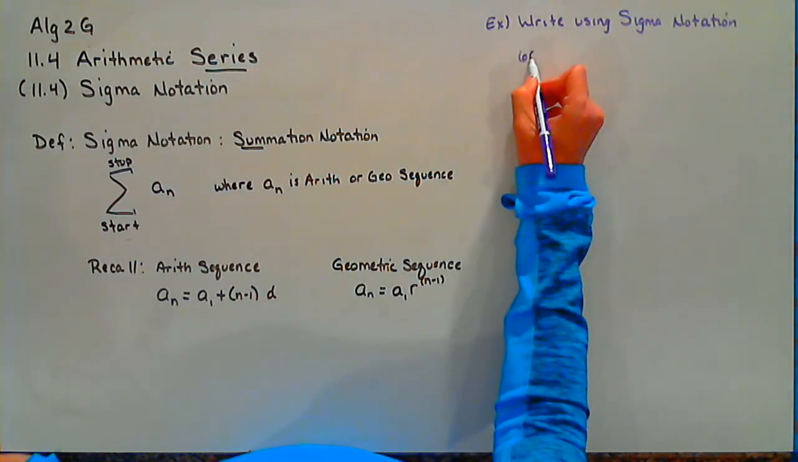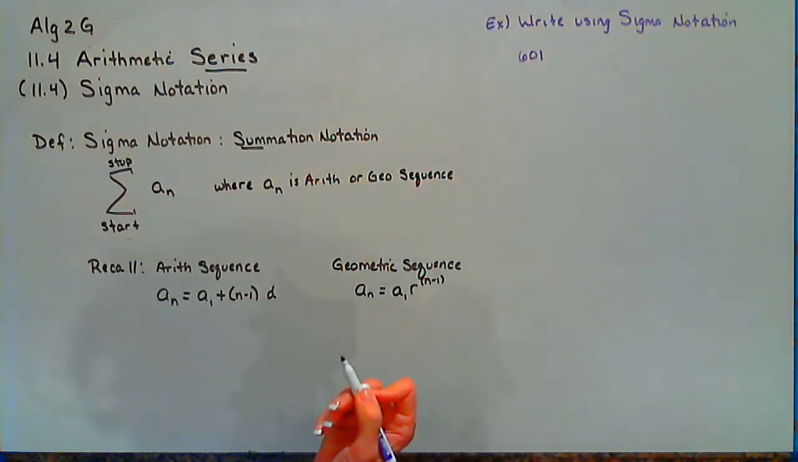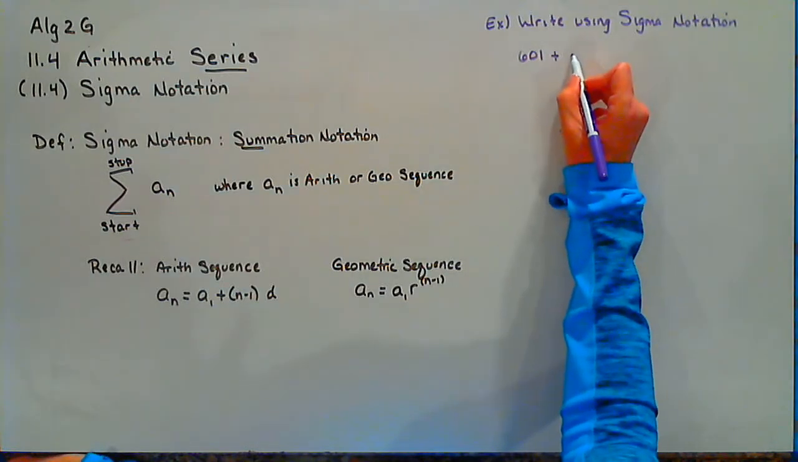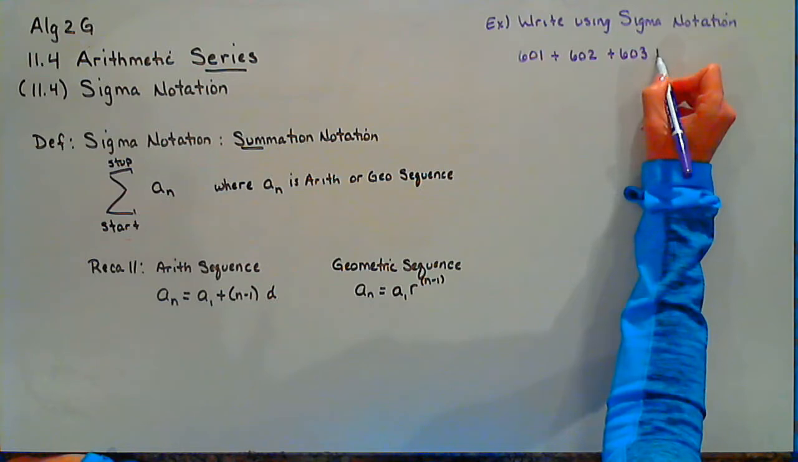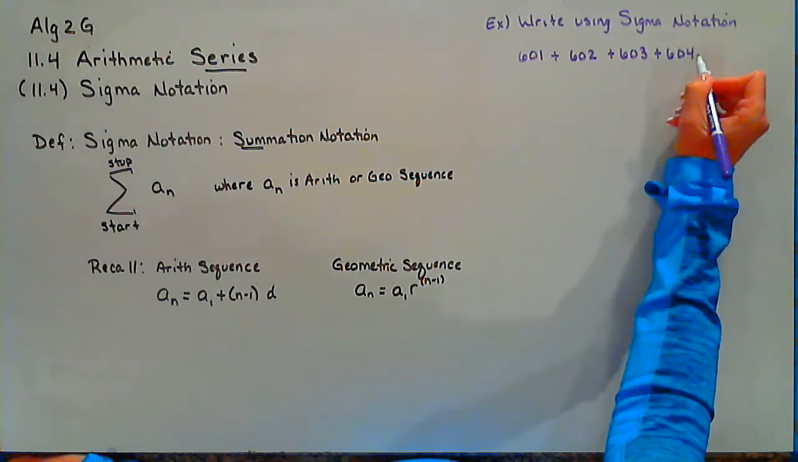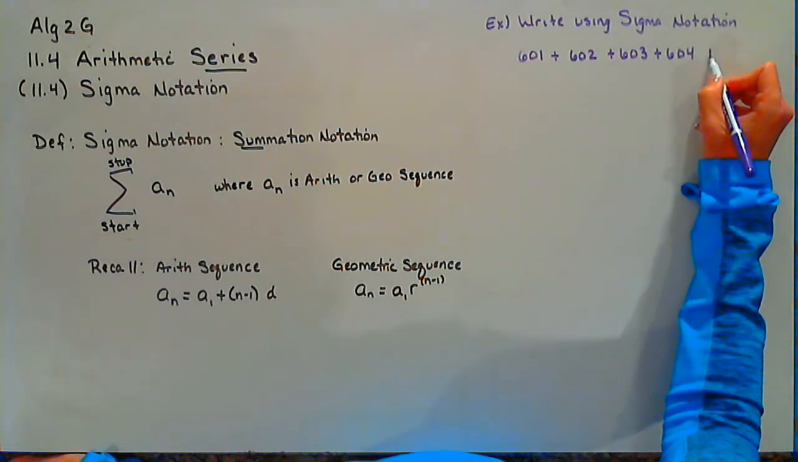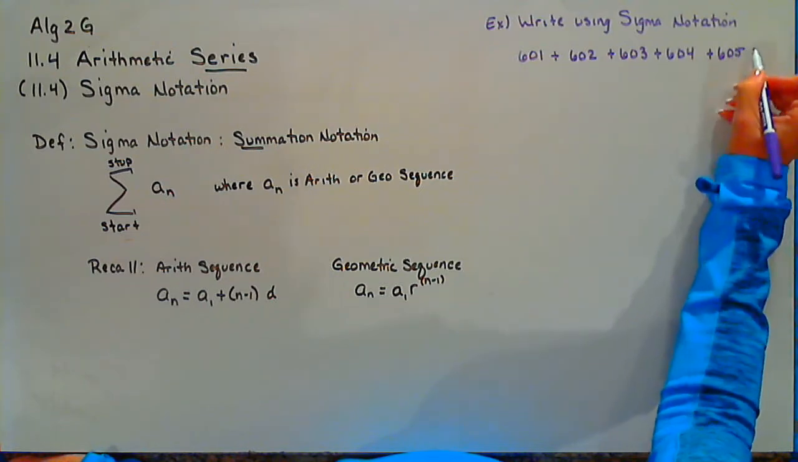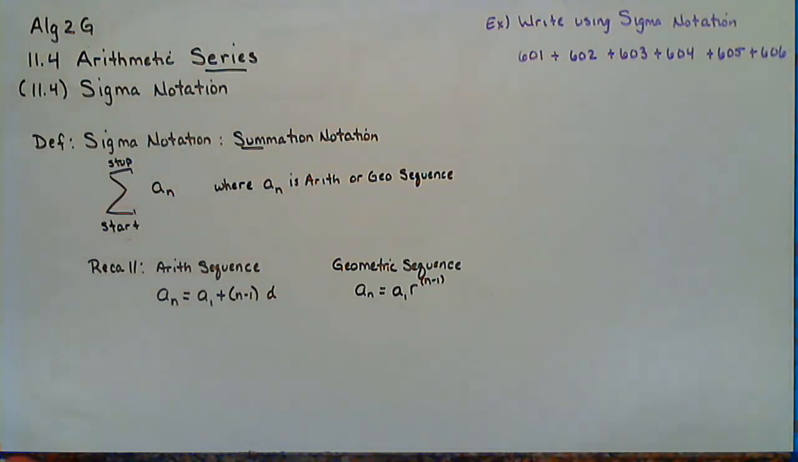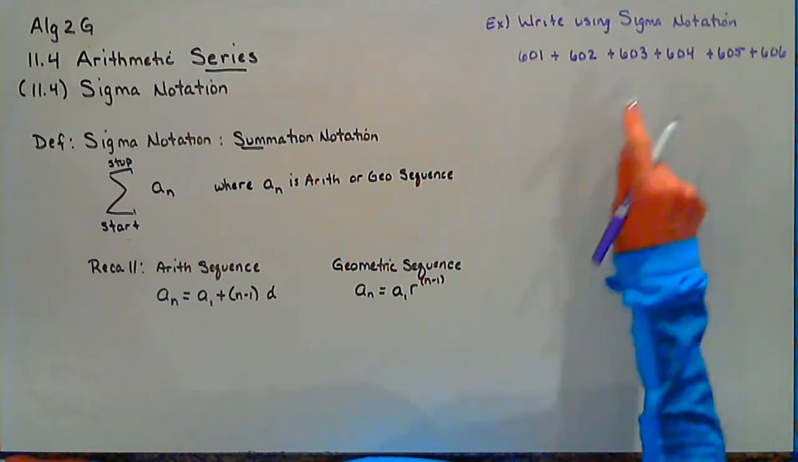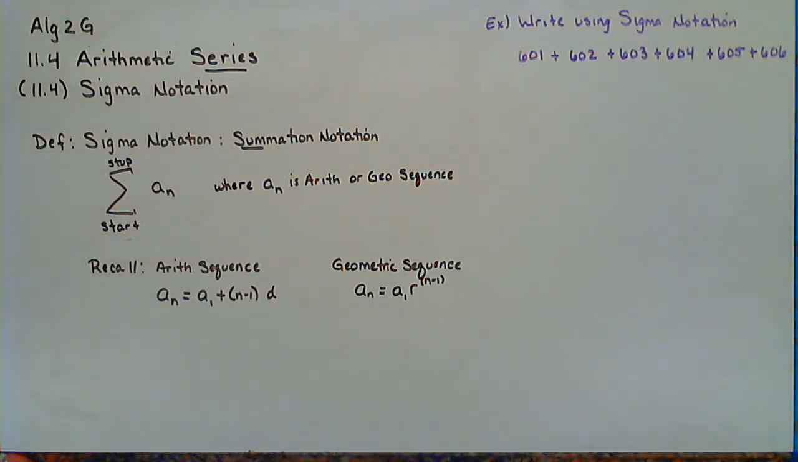I'm going to give you 601 plus 602 plus 603, 604, 605. Well, since I'm running out of room, I better stop at 606. I'd like you to take and write that series. It's a series because we've added them all together in sigma notation.